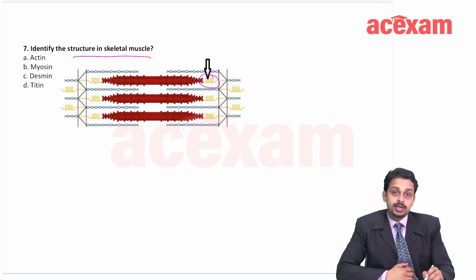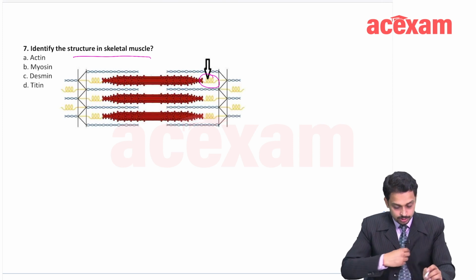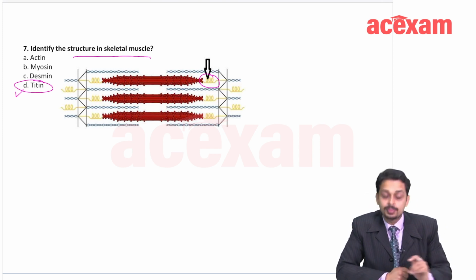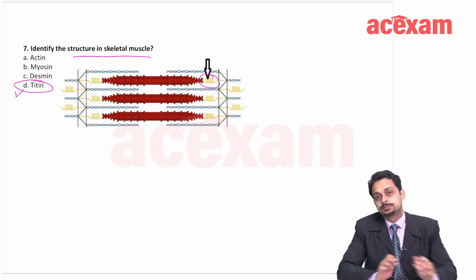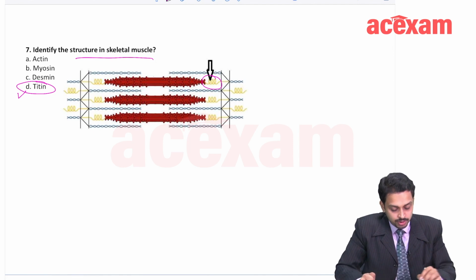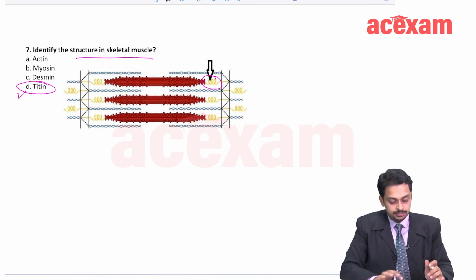Actin, myosin, desmin and titin. Any guesses? Yes, good, you know. So this is titin here, right? This spring-like protein which is shown here is titin. What are the features of titin?